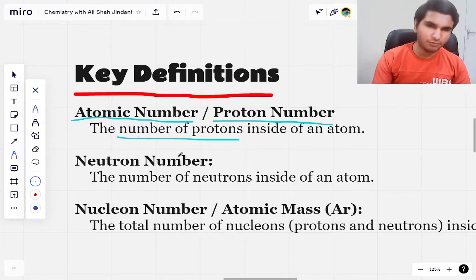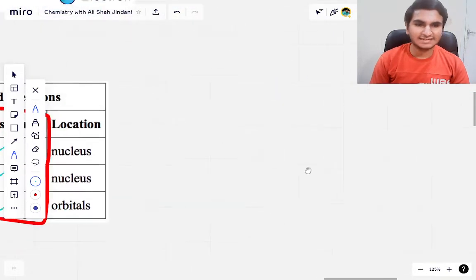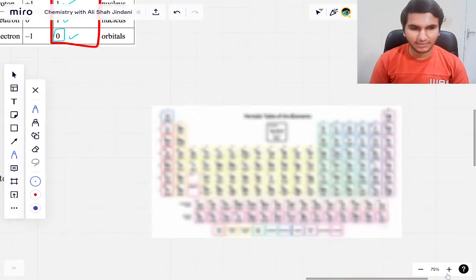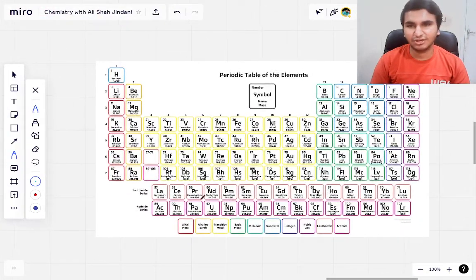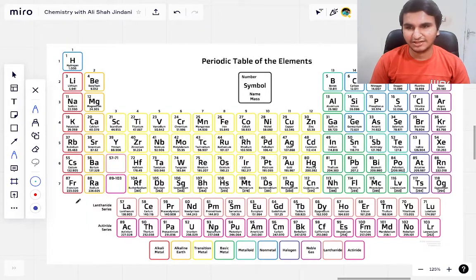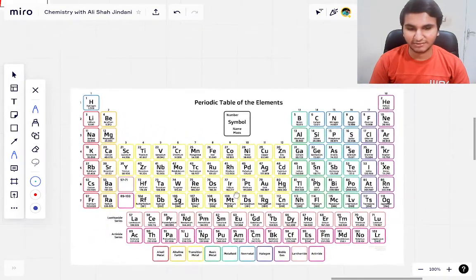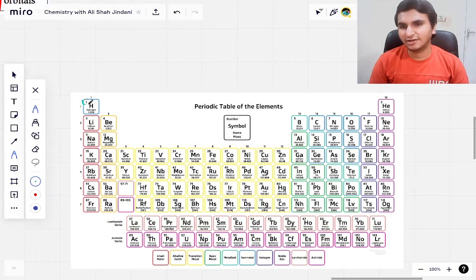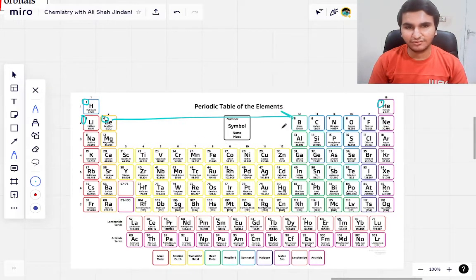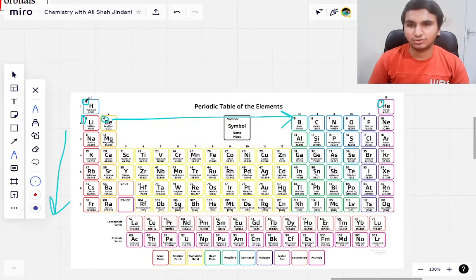But what's important about this is that it is pretty much related to the periodic table as well. We discussed the periodic table in the last video and we are going to discuss it once again. So here you can see, I told you in the last video that we have these unique numbers 1, 2, 3, 4 and so on, that are increasing from left to right and from top to bottom as you go along the table. And these numbers are unique for each atom. So there is no other element that contains one proton, right? These are the proton numbers.